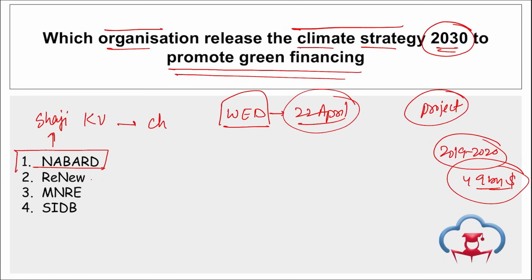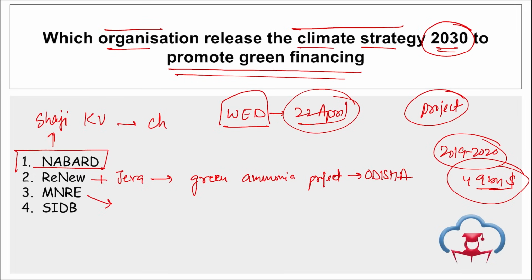Apart from this, remember, Renew and JERA recently partnered to evaluate the green ammonia project in the state of Odisha. This green ammonia project will be in India, in the state of Odisha.